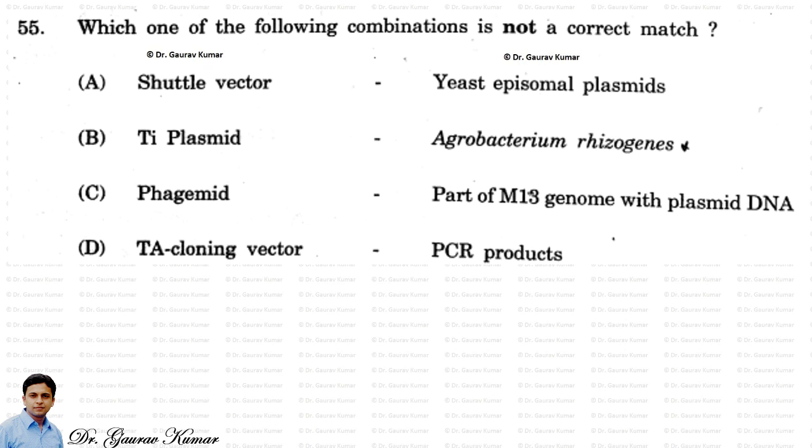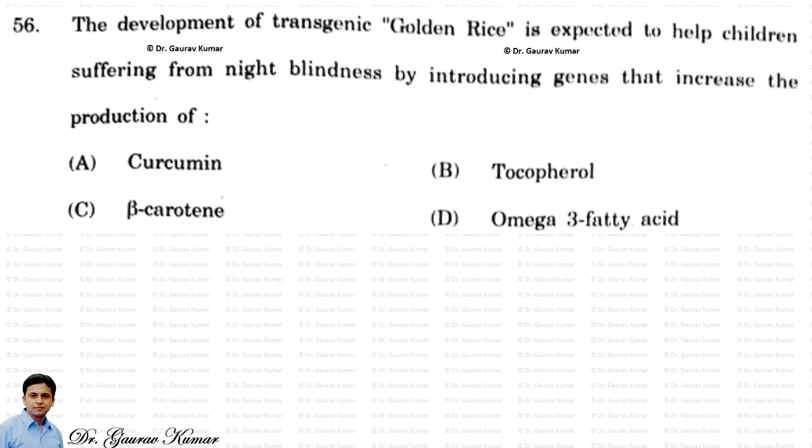Next question, which one of the following combinations is not a correct match? So we know that Ti plasmid is obtained from Agrobacterium tumefaciens. So this is not the correct match. That is answer B.